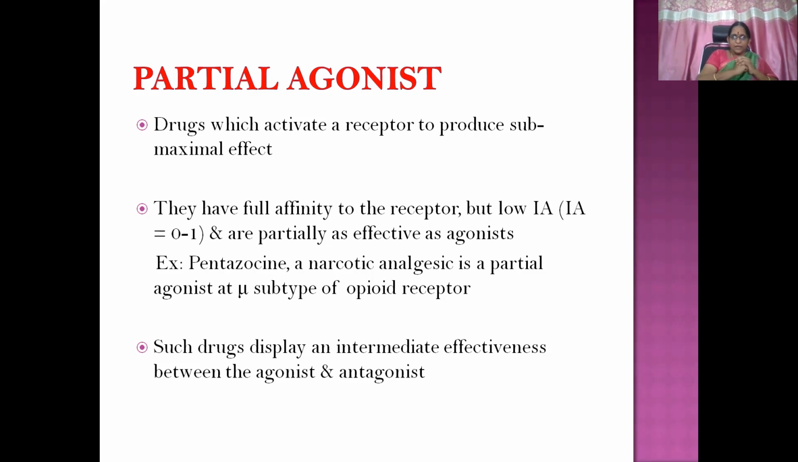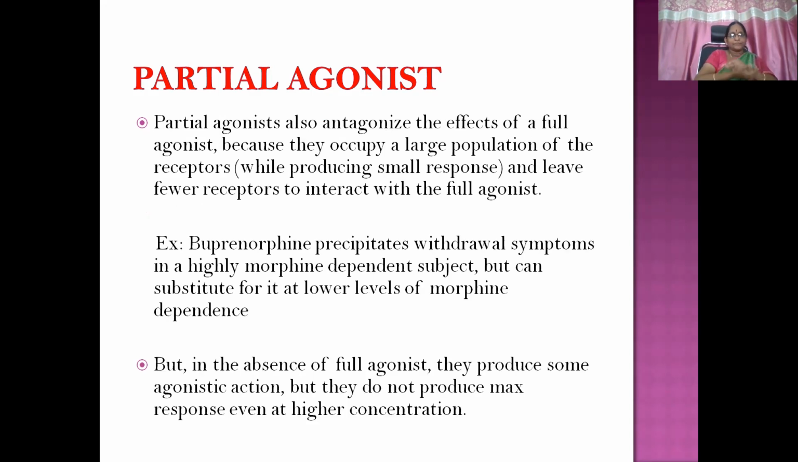So they are referred to as partial agonists, which are partially as effective as agonists. Example, pentazocine, a narcotic analgesic, is a partial agonist at the mu subtype of opioid receptor. Such drugs display an intermediate effectiveness between agonist and antagonist. An agonist produces a full response, an antagonist by itself produces no response. In between lies a state where the molecule acts as a partial agonist.